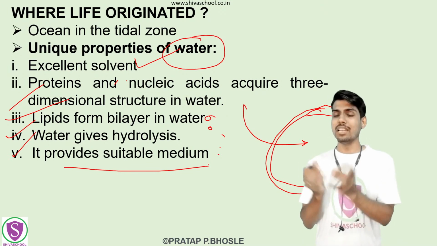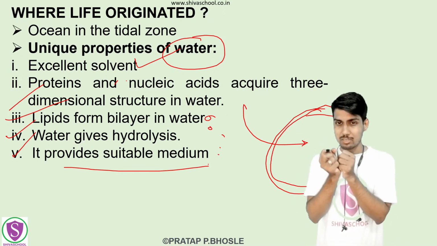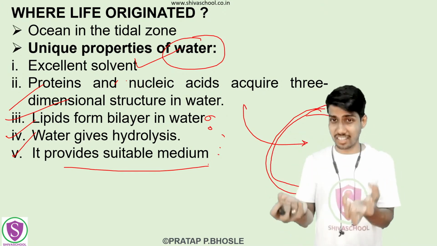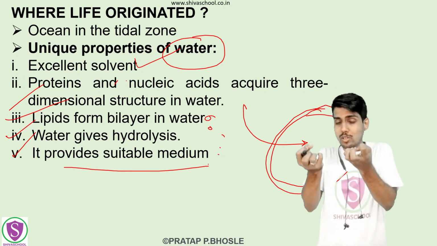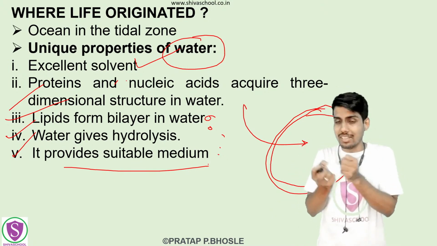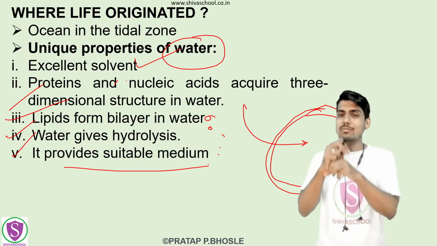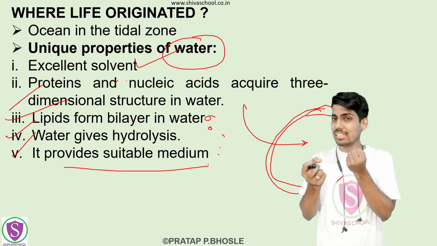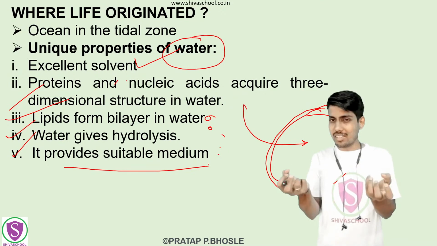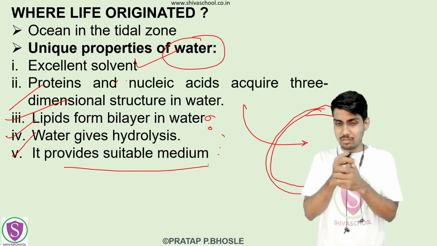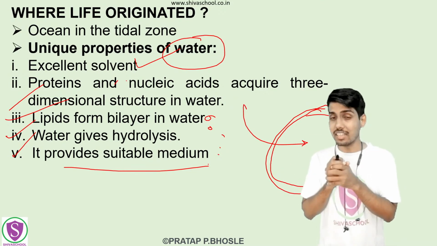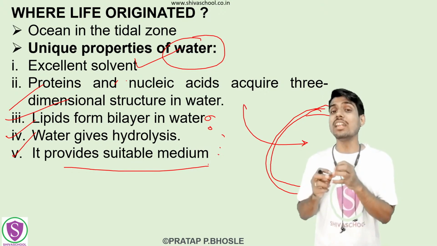Okay, next is it provides a suitable medium. Okay, see ultimately if you want to mix two soluble solids, दो soluble solids अगर हमें एक दूसरे में mix करने हैं, whether we can directly mix them. Okay, अगर sugar है and suppose salt is there, whether we can directly mix sugar and salt. दोनों को एक दूसरे में मिला सकते हैं क्या, नहीं. Okay, for that what we need is a medium.